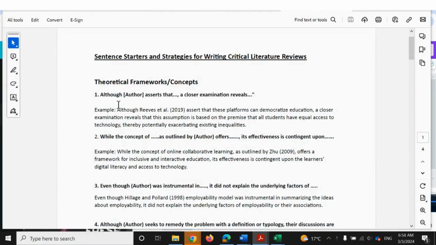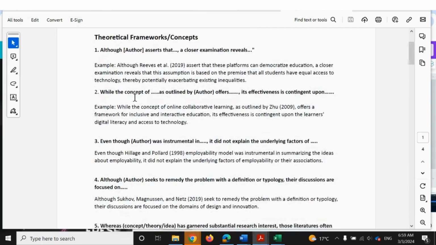So for example, you can start the sentence by saying, although, and then your author asserts that, and then the concept that you're talking about, a close examination reveals, and then you can identify the area that you felt needs more focus. Another example is, while the concept of, and then indicate your concept as outlined by your author, offers, and then write something about this concept, its effectiveness is contingent upon, or depends on, and then write the conclusion or the assumption or the idea that it depends on.